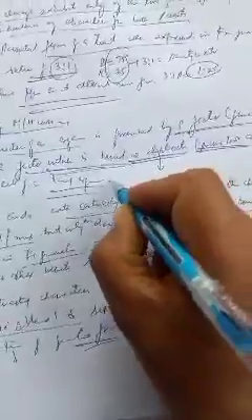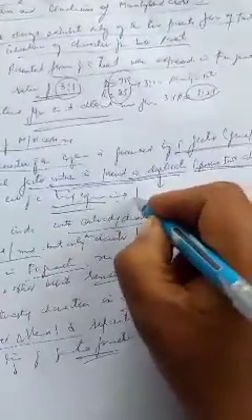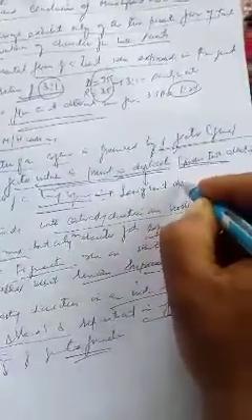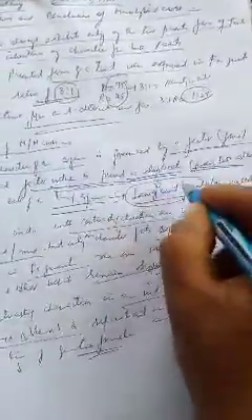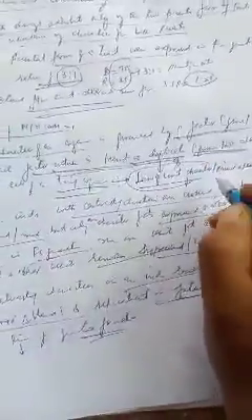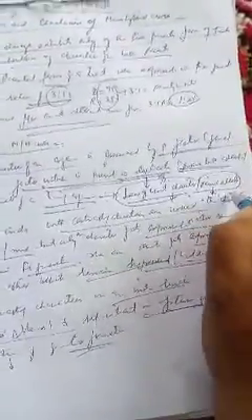Now, on the basis of these three conclusions, Mendel proposed three laws. On the basis of the first, he proposed the law of unit character or paired alleles. Law of unit character, because every character is controlled by a unit that is called a gene, and this gene in turn occurs in pairs, that is, it is called paired alleles.